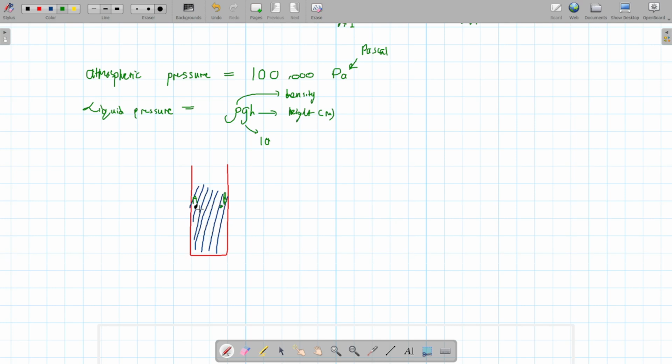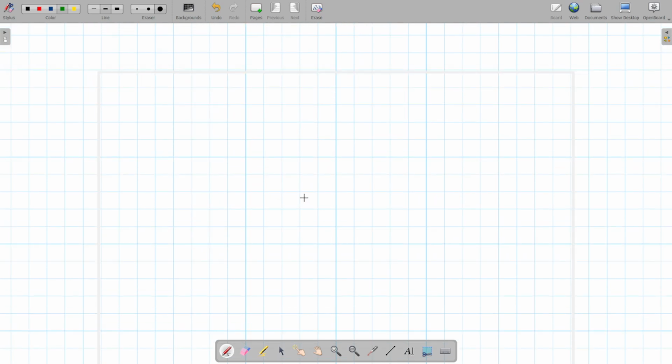These points A and B are on the same level. Since they're on the same level, that means they have the same pressure. This is a rule that you should know. Same depth, same pressure. Okay, why am I telling you this? Here you have what we call a hydraulic press.